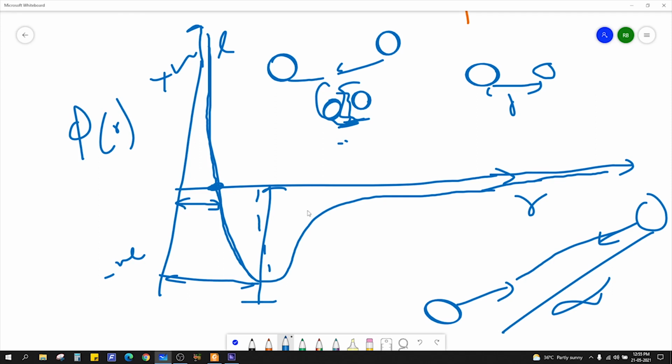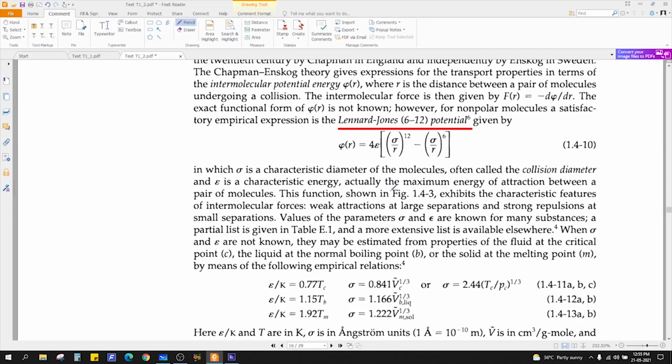The equilibrium distance means the distance at which there is no attraction or repulsion. At this distance, there will be no attraction and no repulsion between these two atoms. Okay, that is your Lennard-Jones potential. It is expressed in this formula.